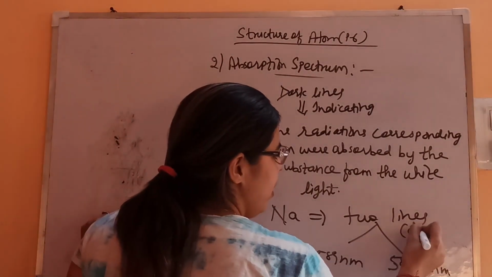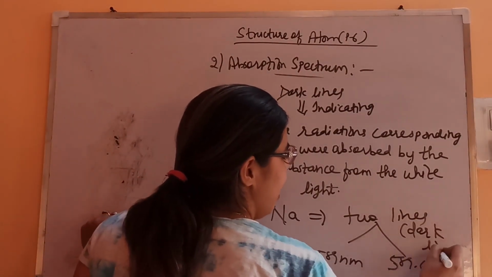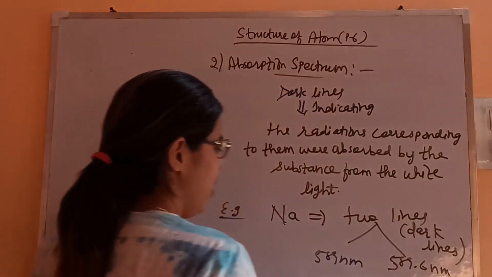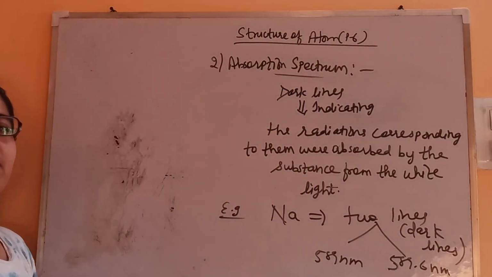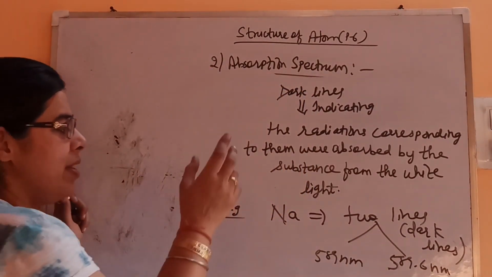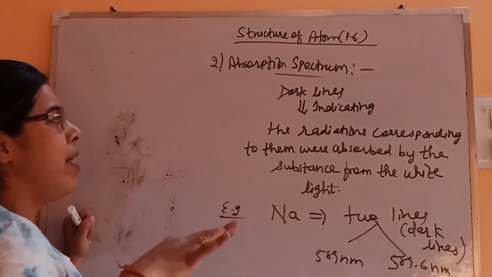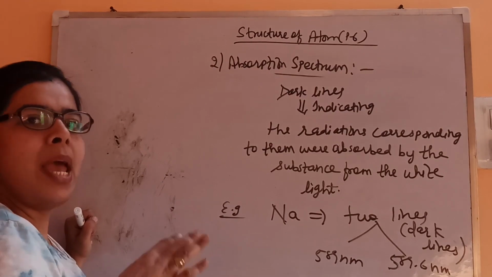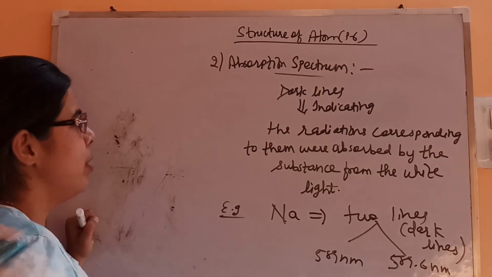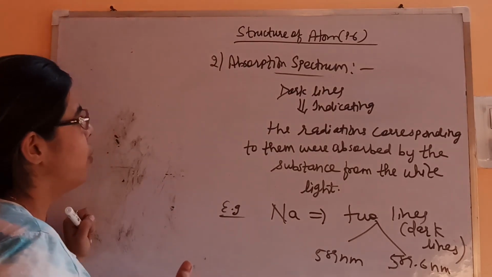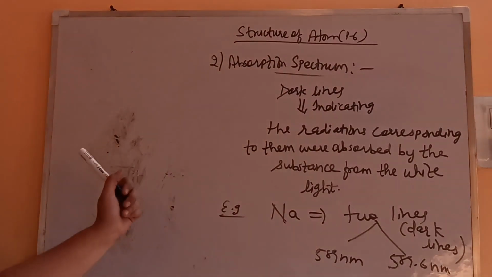Now in case of absorption these are dark lines, instead of yellow. But the position and the value are the same. Then we'll come to know that this spectra is of sodium, but it's the absorption one. From this also we can easily find out the nature of the element. So this is all about the absorption.